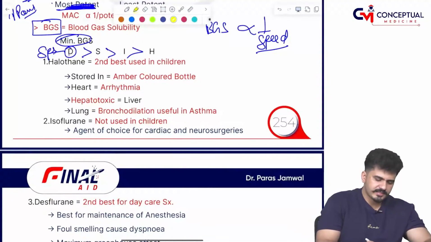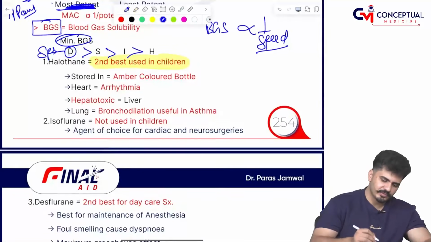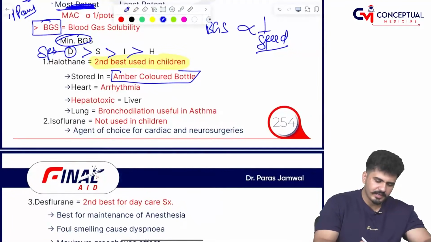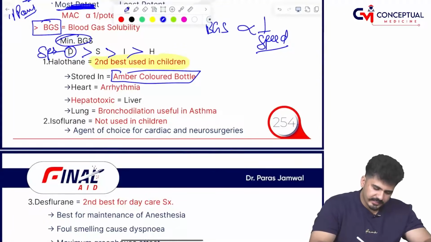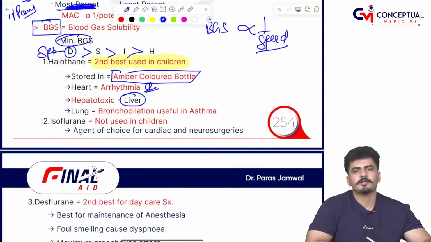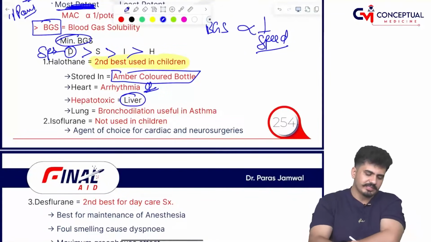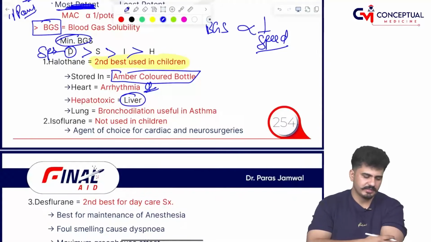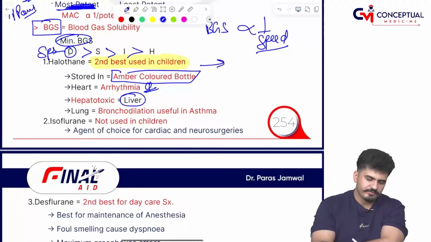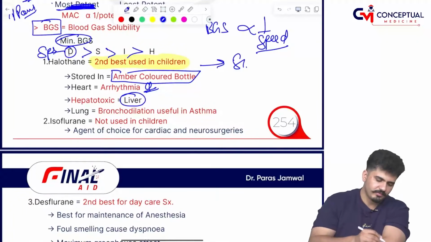Now let's talk about the gases one by one. Halothane. So this is the second best used in the children, and stored in an amber color bottle. और हार्ट में क्या कराता है सर? Arrhythmia. लीवर में क्या कराता है? Hepatotoxicity. बट लंग्स में क्या कराता है? ये bronchodilation. That is why this can be used in asthma patients. Halothane, second best in the children. Now my question is, who is the first best gas in the children? And your answer is going to be the sevoflurane, sir.